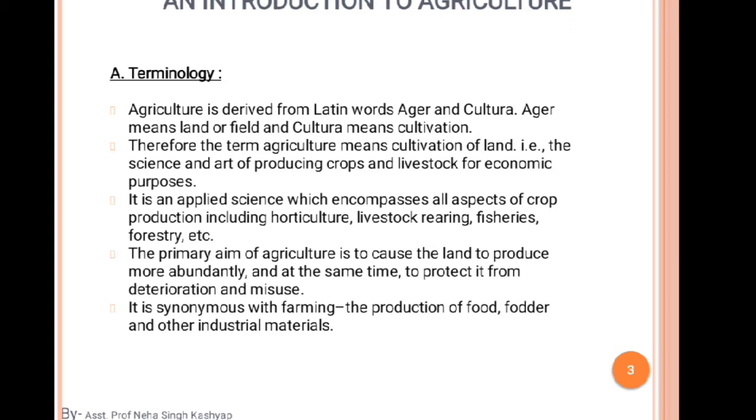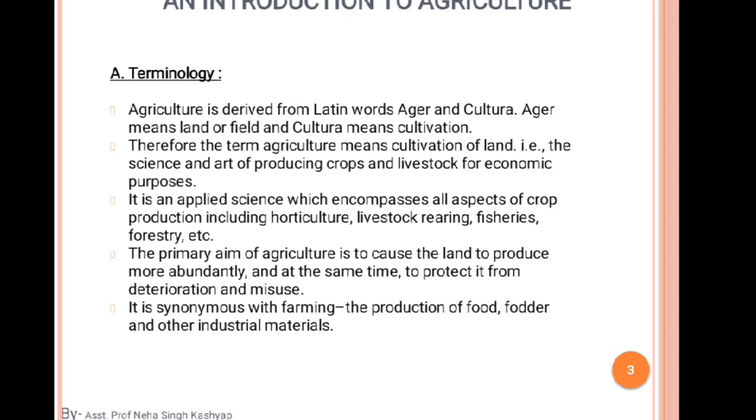So we are growing crops for economic purposes, for food production, for animal husbandry, and for fishery as well. There are different branches of agriculture. It is an applied science which encompasses all aspects of crop production, including horticulture, livestock rearing, fisheries, forestry, etc. One question arises from this line, which is some basic terminology that we will use frequently in our next lecture, so I'll try to make clear what these terminologies are.